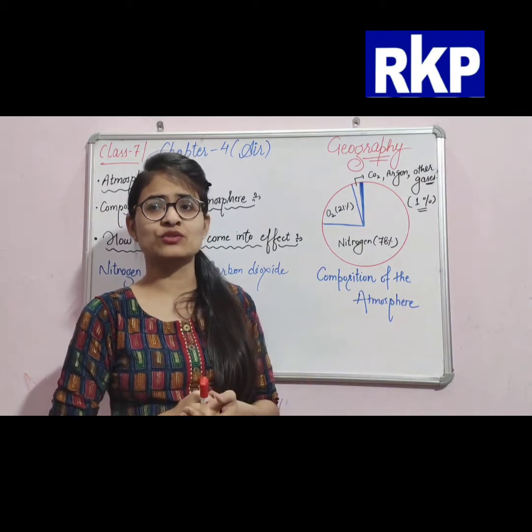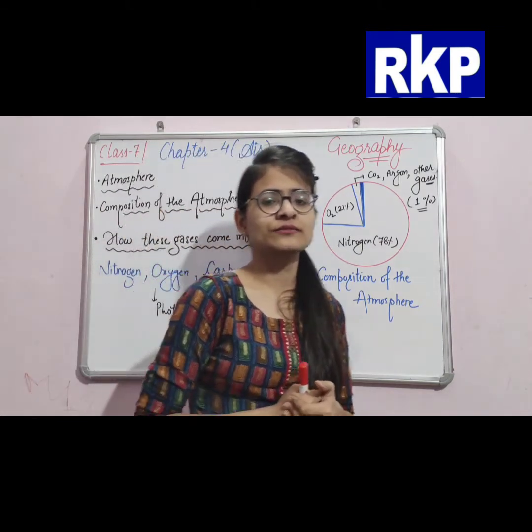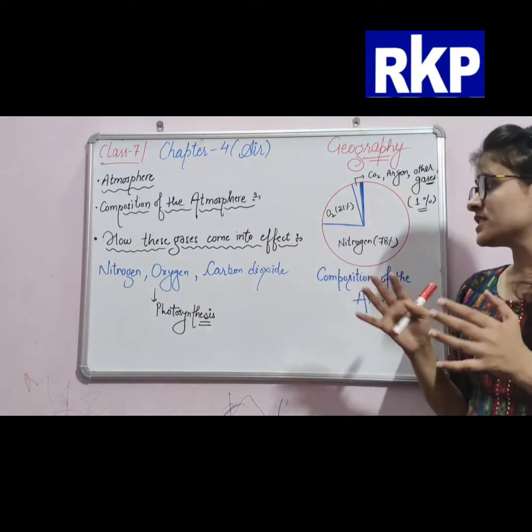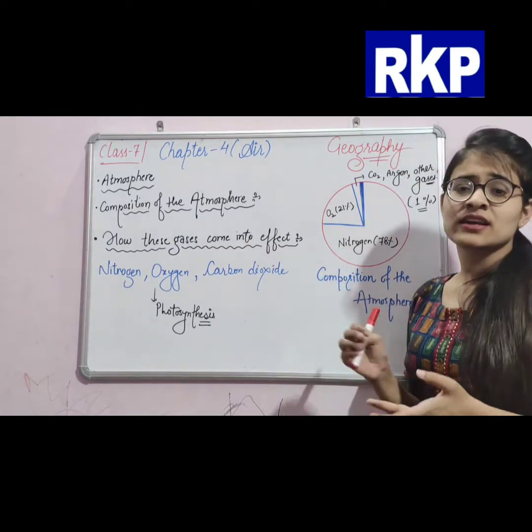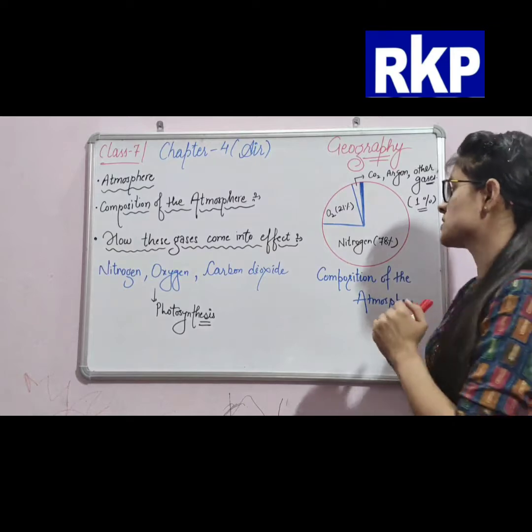Nitrogen can be used by the plants. Clear?